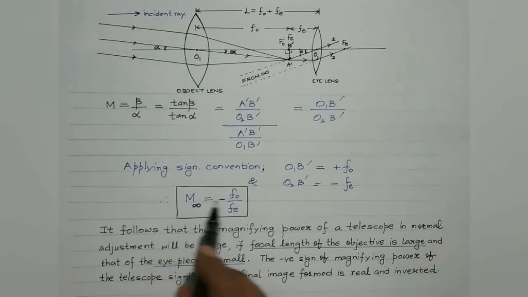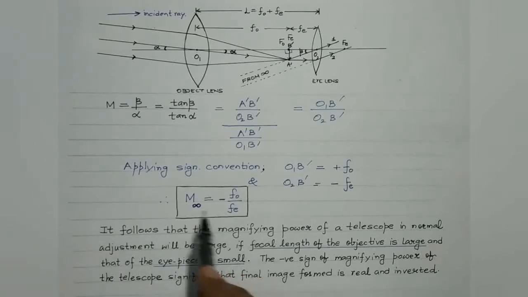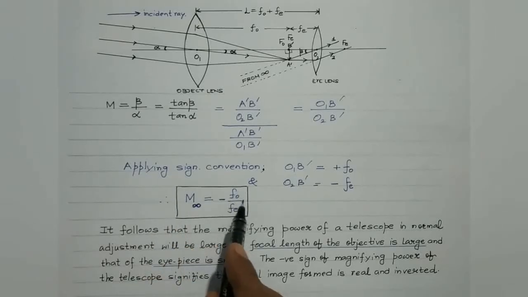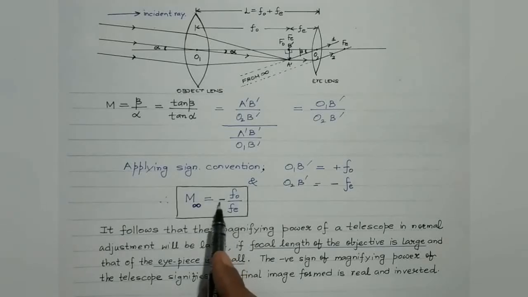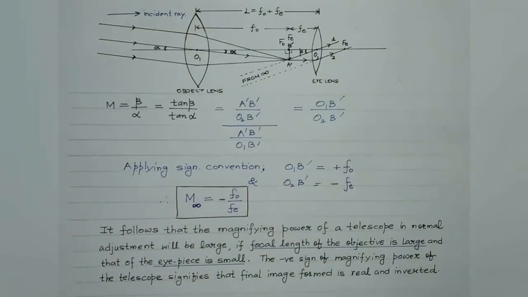So from this expression, we conclude that the magnifying power of a telescope in the normal adjustment will be large if the focal length of the objective is large and that of the eyepiece is small. And as I've stated, this negative sign signifies that the final image so obtained is real as well as inverted. Clear? So case 1 is over.